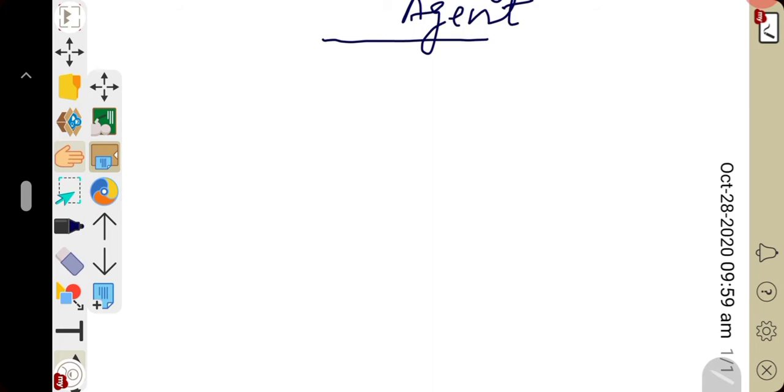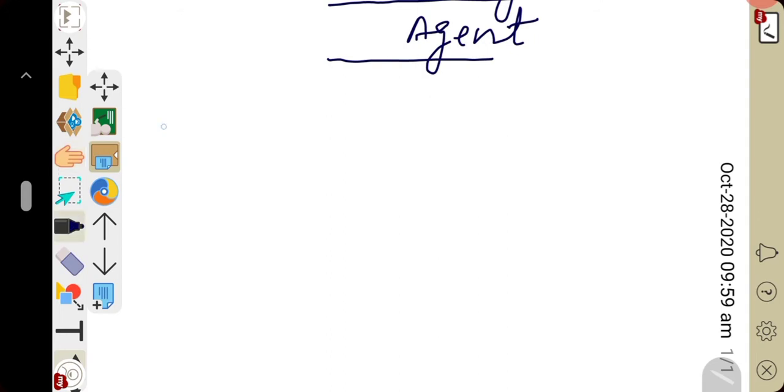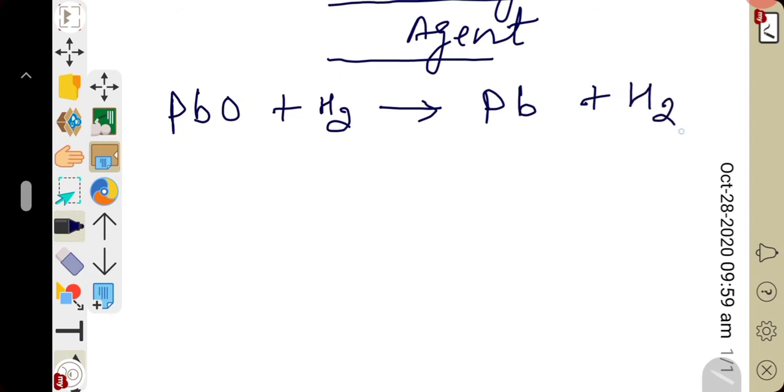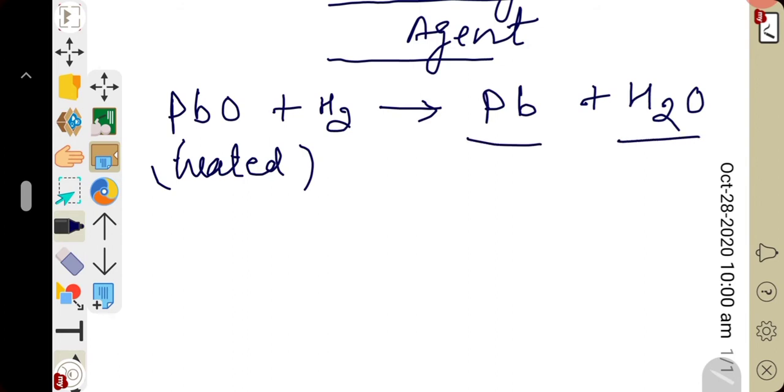Some more examples we can see. Lead oxide, PbO, when heated, undergoes reaction with hydrogen and forms lead metal plus water molecule. It means we passed hydrogen gas over heated lead oxide, and it produces lead metal and water. Here also hydrogen is acting as a reducing agent. Then Fe3O4 undergoes reaction with hydrogen.